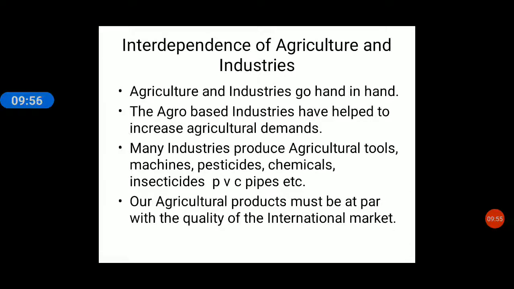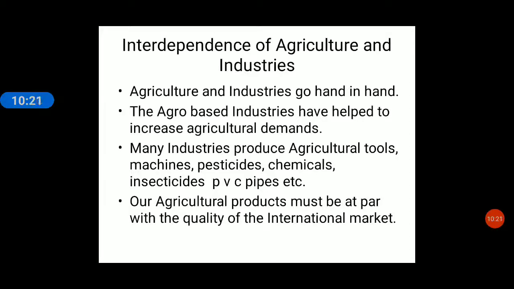Agro-based industries have helped to increase agricultural demand. Whichever industry is using the raw materials coming from agriculture, if they demand more raw materials, the agricultural sector has to produce more, and the result will be that both the agricultural sector and the industrial sector will improve, right?